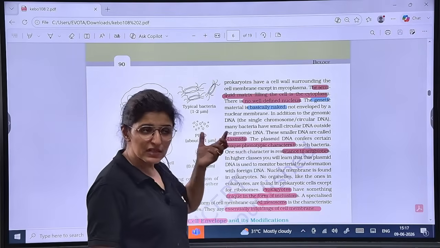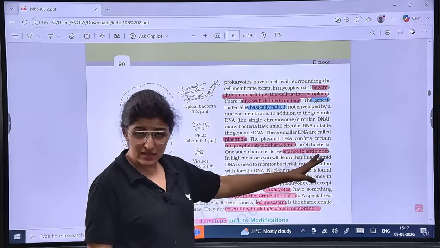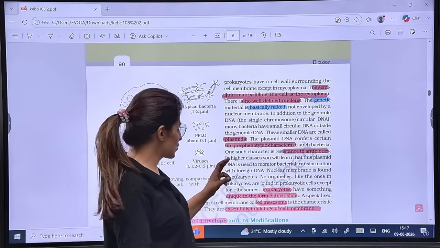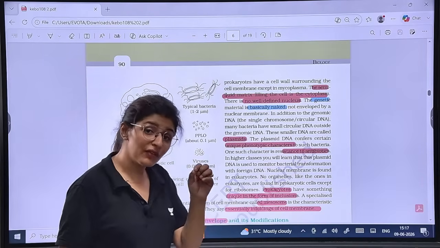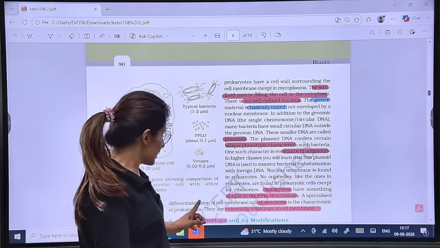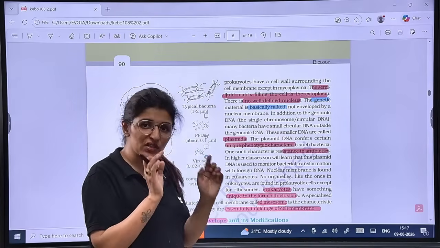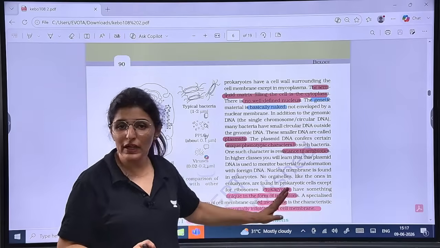This plasmid has very important genes which provide them unique phenotypic characters like resistance to antibiotics, fertility factor, and so on. Then prokaryotes have something unique in the form of inclusions. Inclusions are not present in eukaryotes. Then there is a specialized structure called a mesosome. Basically, plasma membrane invaginates to form mesosome, essentially the infoldings of cell membrane, only found in prokaryotes.